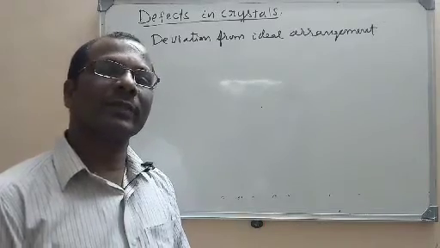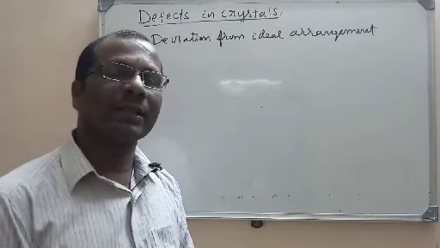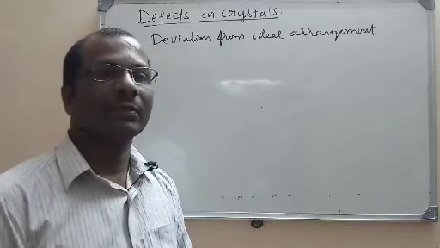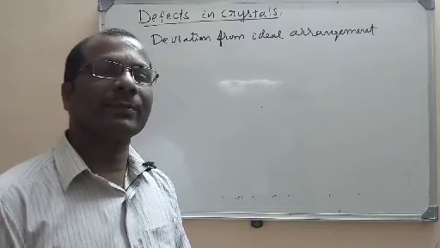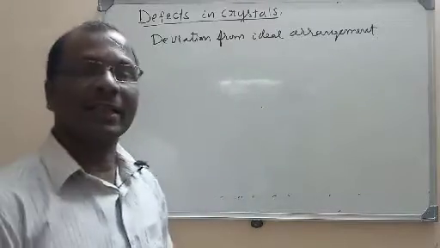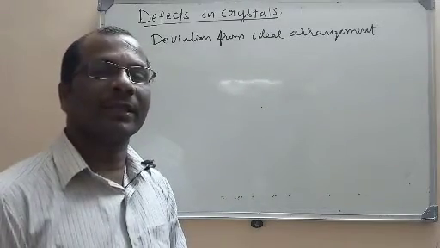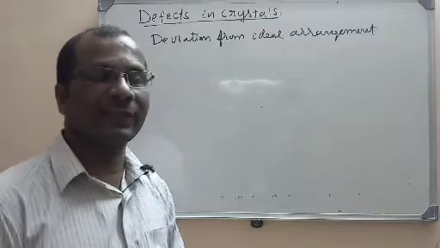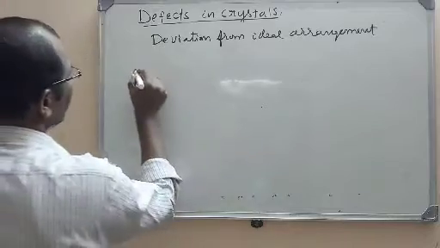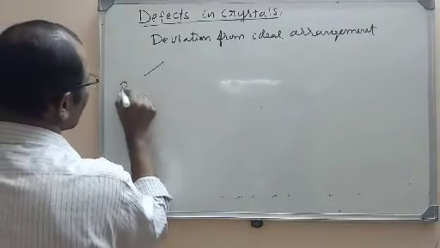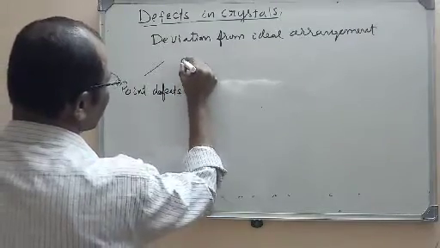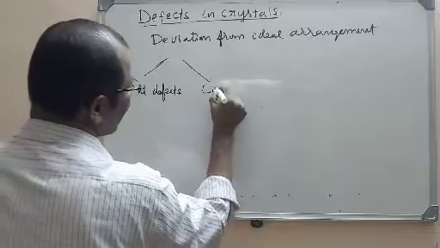Of course, these crystal defects are useful and they have some applications in our science. Let us discuss that in the later part. But let us study the types of defects in the crystals. So what is a defect? Deviation from the regular ideal arrangement of the particles or atoms in a crystal is called a crystal defect. There are two types of defects. The first class is point defects, and the second one is line defects.